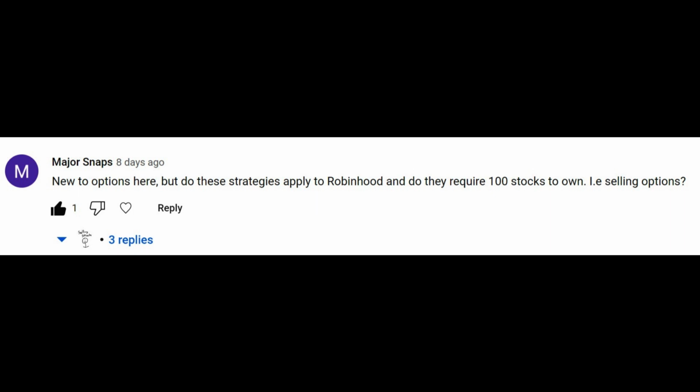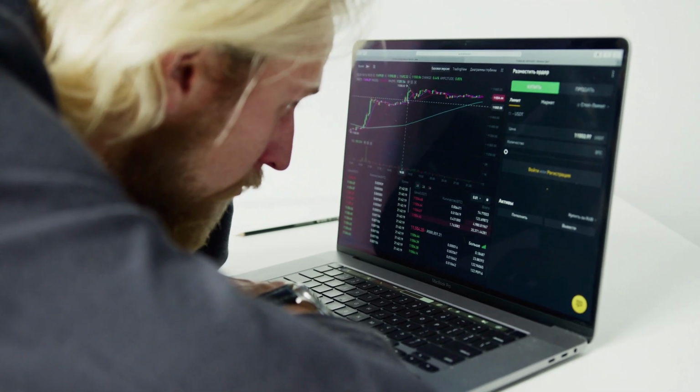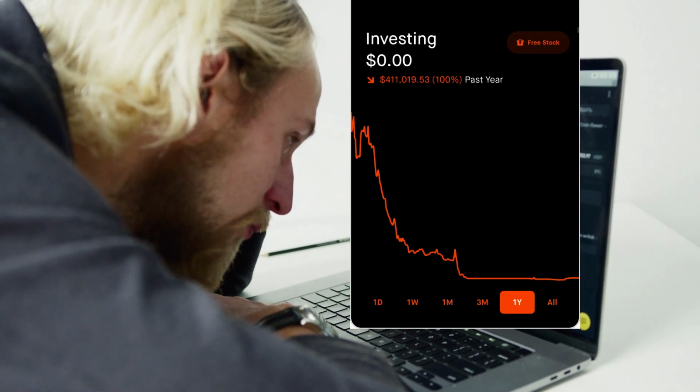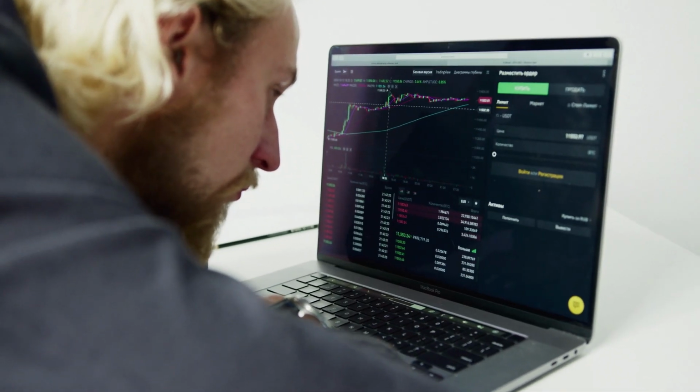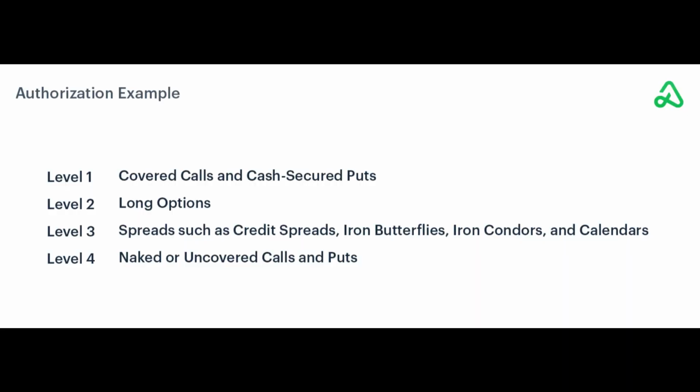In my last video, there was a request to talk about option approval levels, so that's what I'm going to do. Options are a great way to diversify your investments while potentially experiencing greater returns and losses than with traditional stocks or bonds alone. But before you start trading options, it's important to understand the different approval levels so that you can choose the right level for your trading goals and your risk tolerance.